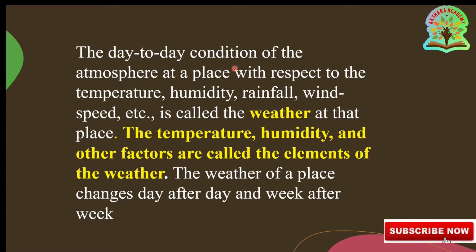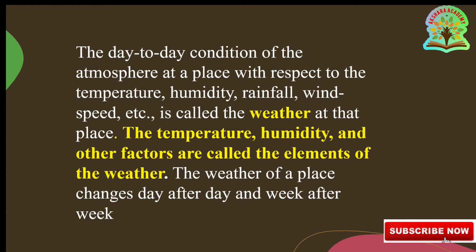The day-to-day condition of the atmosphere at a place with respect to temperature, humidity, rainfall, wind speed, etc. is called the weather at that place. What are the elements of the weather? The temperature, humidity and other factors are called the elements of the weather.